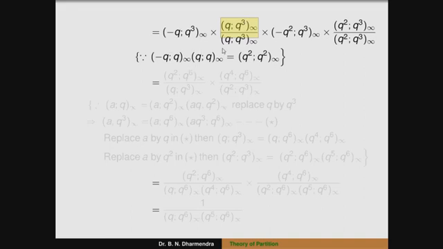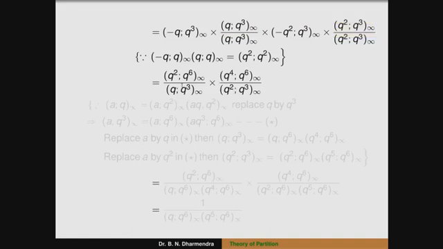So multiplying these two terms, q cube infinity and minus q cube infinity, becomes q to the power of 6 infinity divided by q cube infinity. Then multiplying minus q square q cube infinity into q square q cube infinity becomes q to the power of 4 q to the power of 6 infinity divided by q square q cube infinity.